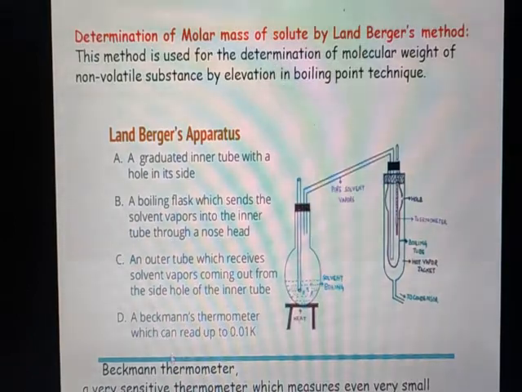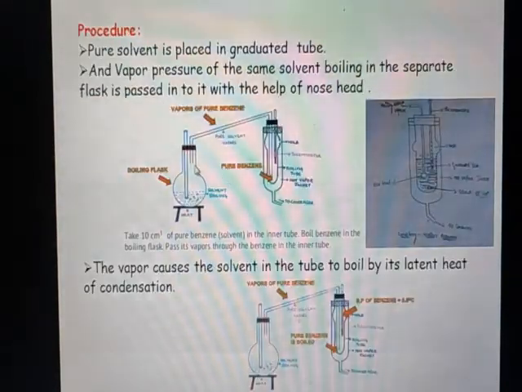Then a Beckmann's thermometer, which can read up to 0.01 Kelvin. This is the Beckmann thermometer. The main advantage of this thermometer is that it is capable of measuring even very sensitive changes in temperature. Procedure.